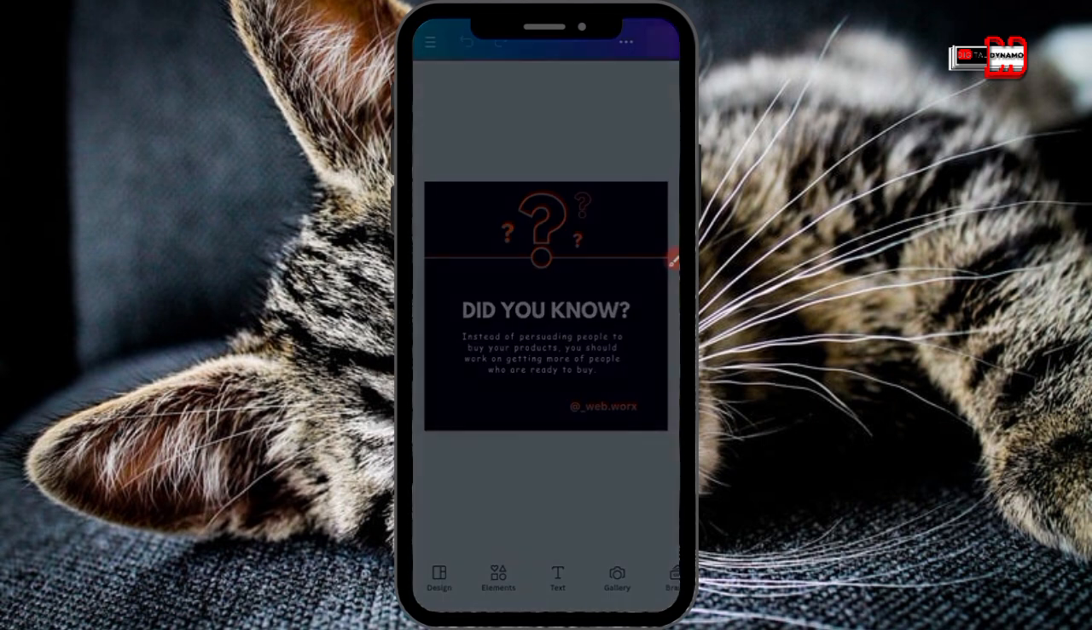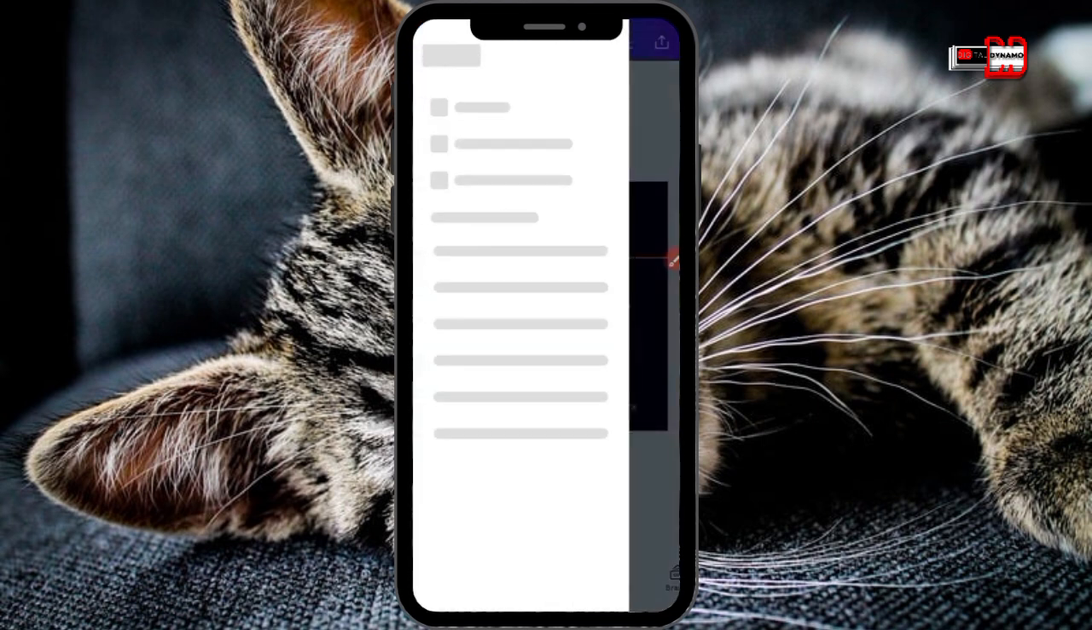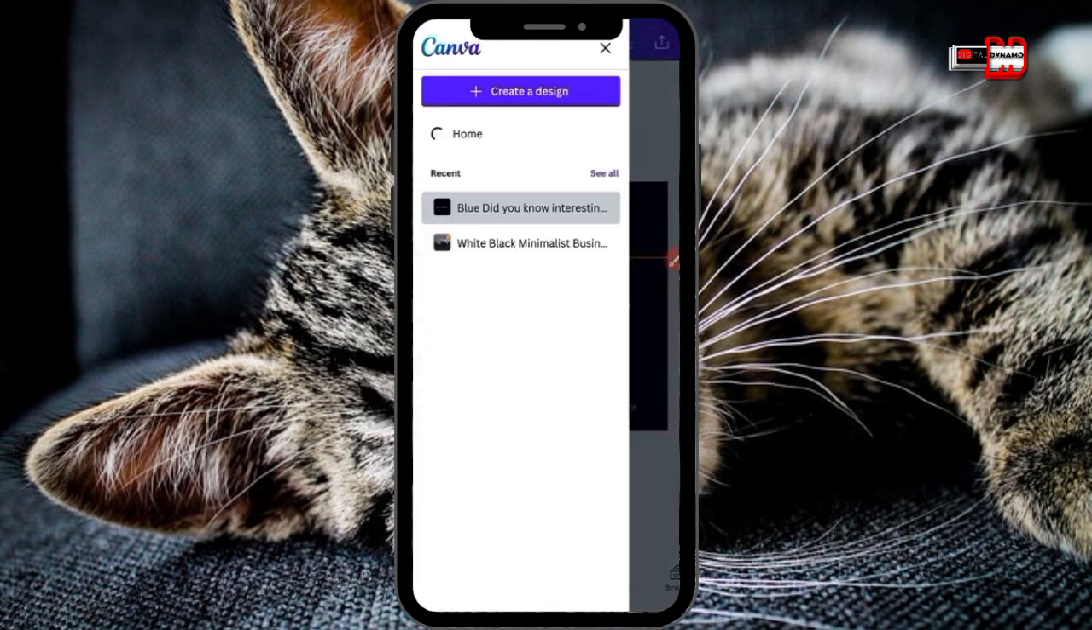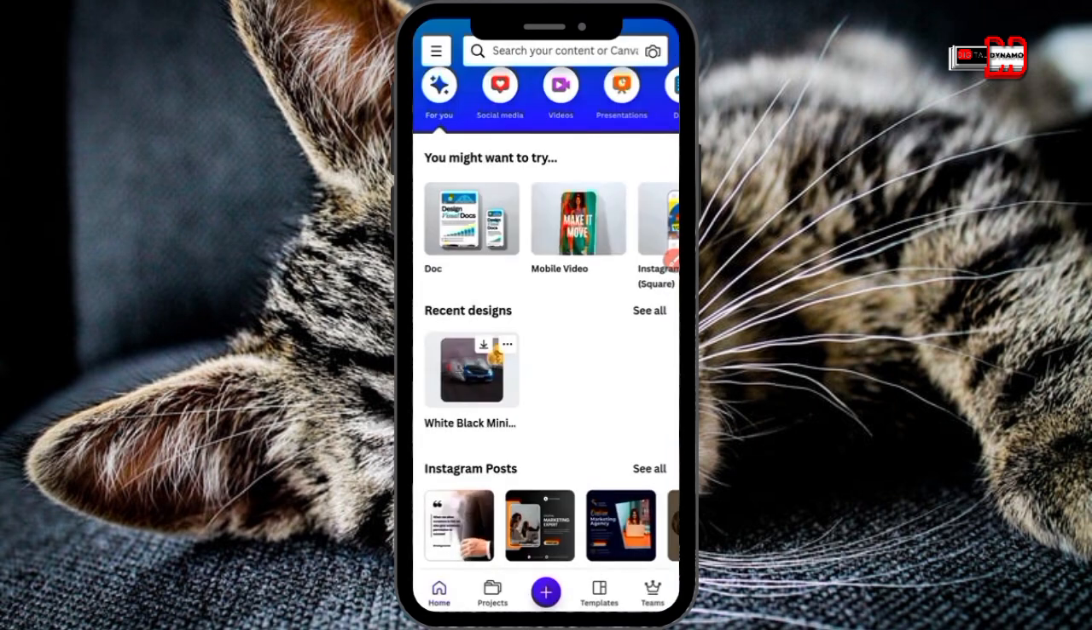you can see I can just go back to my home page. I just go back to my home page now, and you see that the new project is exported. You can see one project is exported here now.